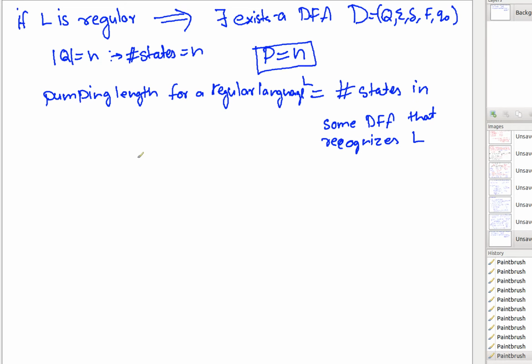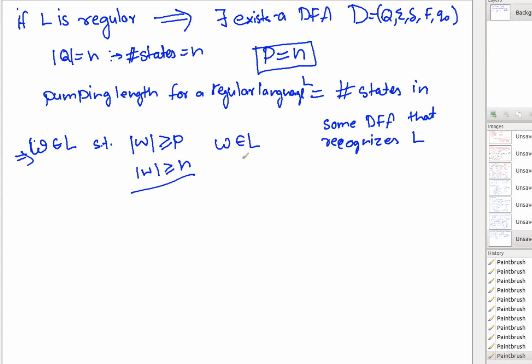Now if that is holding, then what is my next step to pick a string? I said that you pick a W that is part of L such that the length of W is greater than or equal to P, which here will be greater than or equal to n. So from this I am getting this, and W belongs to L. So I have picked a string, and I don't need to rewrite this.